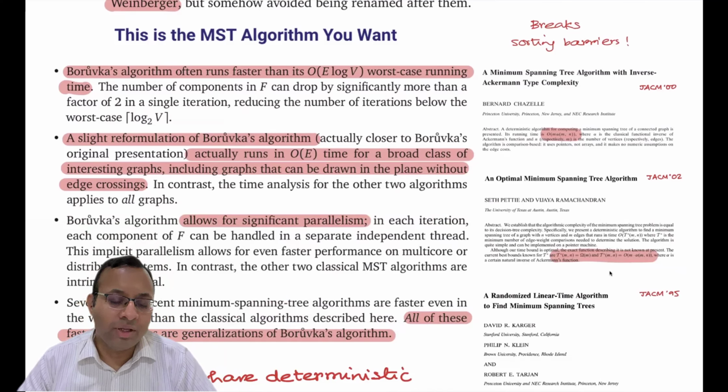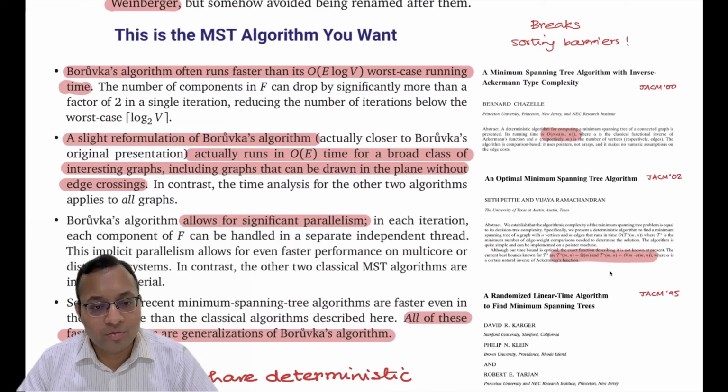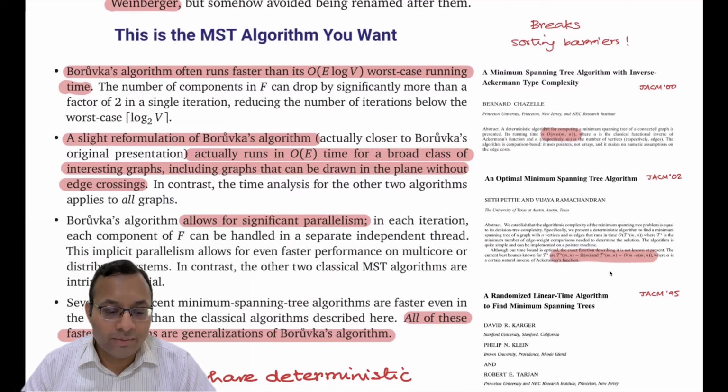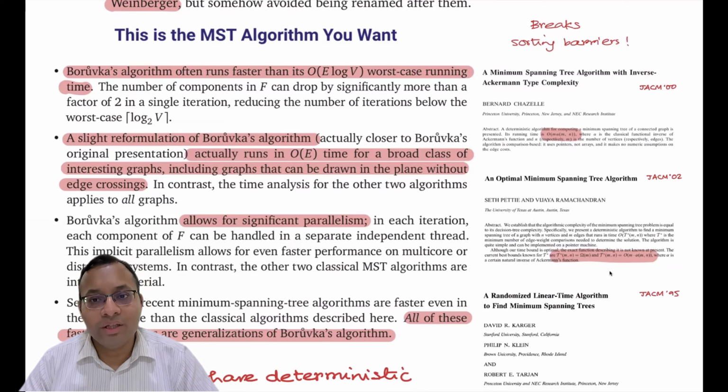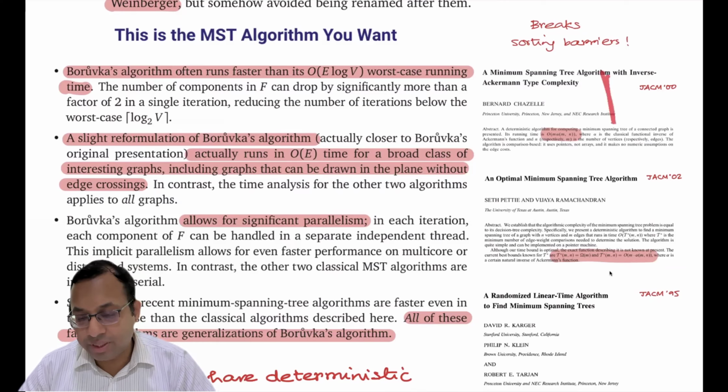So all these three algorithms, in the worst case, will take something like E plus V log V or E log V time. So there is a V log V or E log V barrier, which we call the sorting barrier. We have to sort the edges or vertices, and some kind of runtime like V log V is coming. Can you break that? There are algorithms which have broken this sorting barrier, and all of them are based on Borůvka's algorithm. So this was the best known algorithm by Bernard Chazelle.